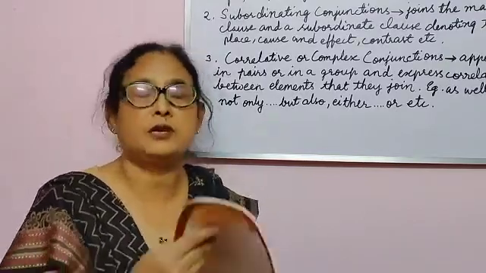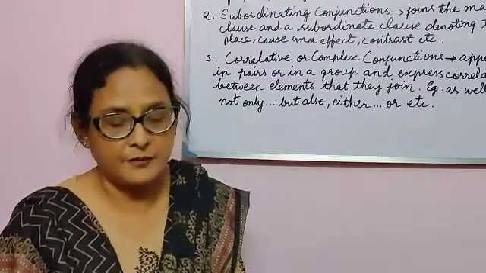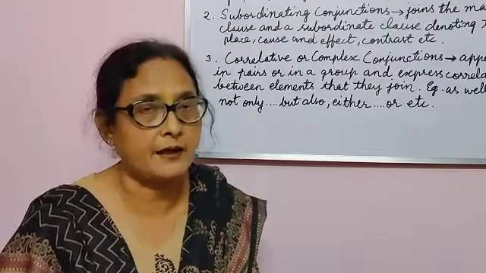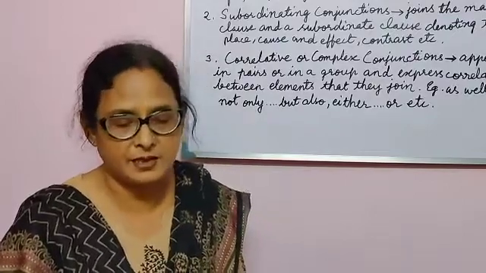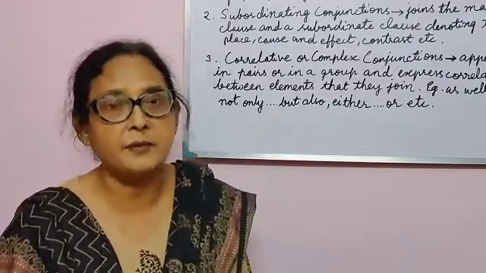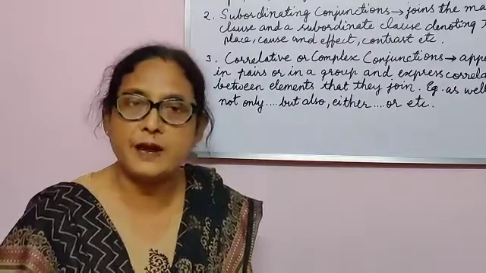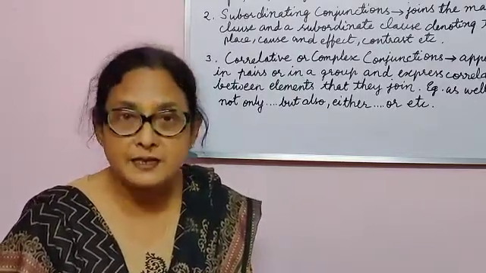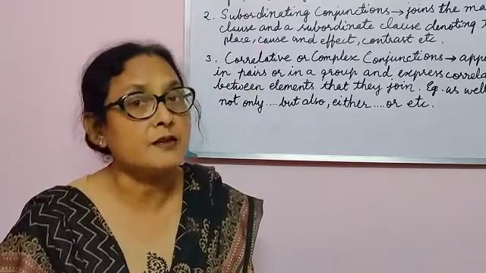Now coming on to the last kind, the correlative or complex conjunction. Correlative conjunctions always appear in pairs. We have two kinds of correlative conjunctions: conjunctions of addition and conjunctions of choice.